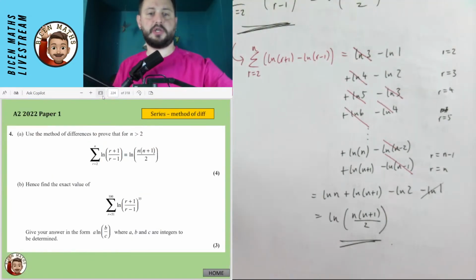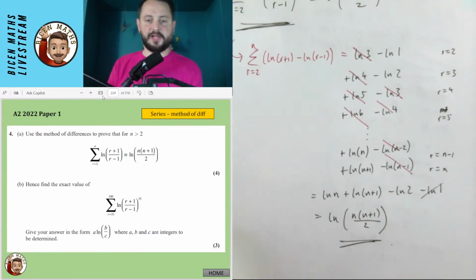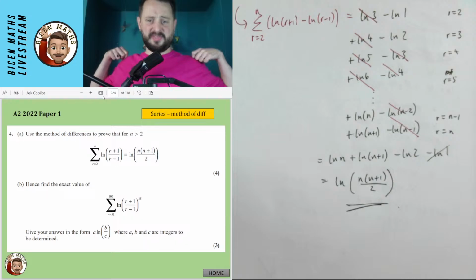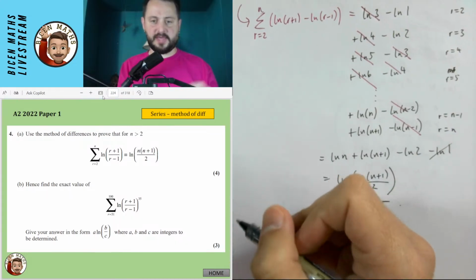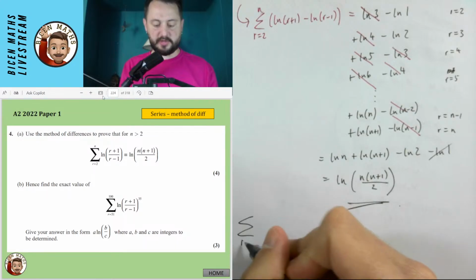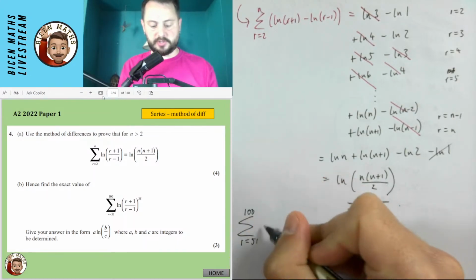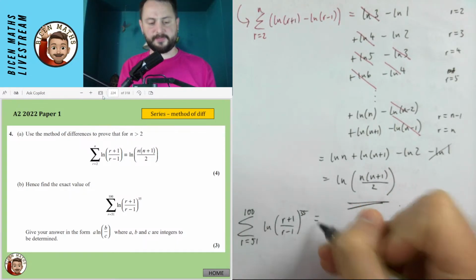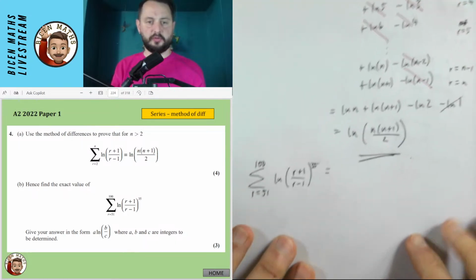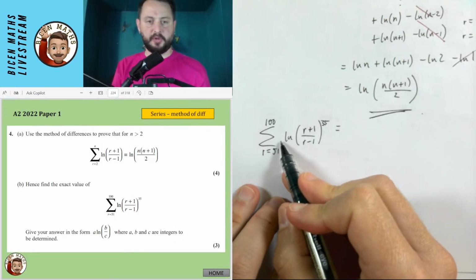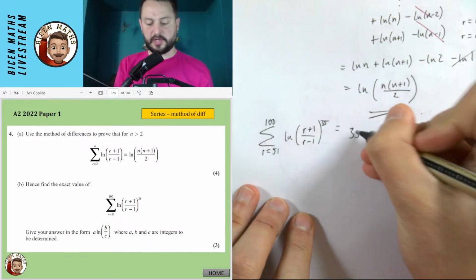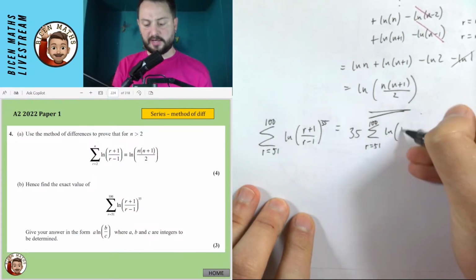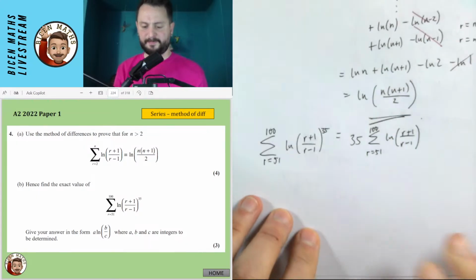Sorry if that question isn't fully shown. No, it is good. We're going to find the exact value from r equals 51 to r equals 100 of ln of this thing. Okay, so it looks like they've got some extra stuff going on. I'm just going to write down what the question is. So that's from 51 to 100, ln of (r plus 1 over r minus 1) to the power of 35. Well, I know something that I can do with log laws with this power of 35. I can put it to the front, and that means I can then put it right outside the whole thing, like this. So it's 35 times the sum from 51 to 100 of ln of r plus 1 over r minus 1.